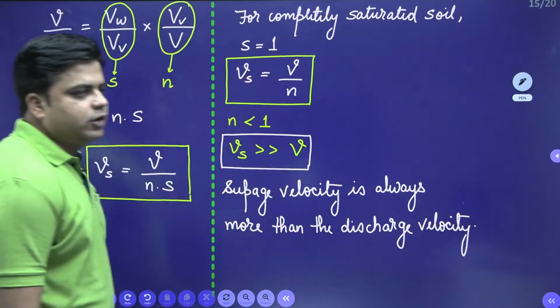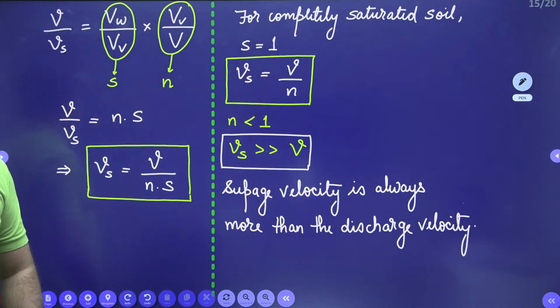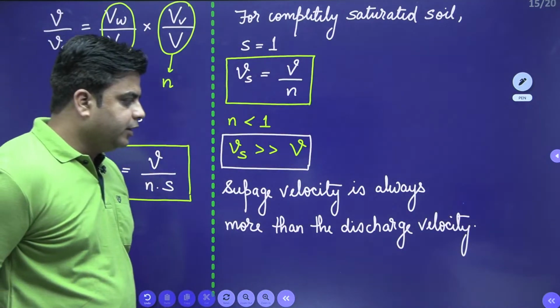Your seepage velocity is always more than your discharge velocity, right?